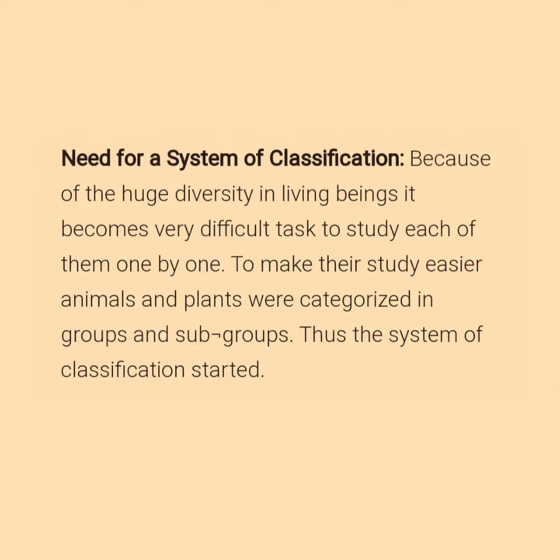Because of the huge diversity in living beings, it becomes a very difficult task to study each of them one by one. To make the study easier, animals and plants were categorized in groups and subgroups. Thus, the system of classification started.